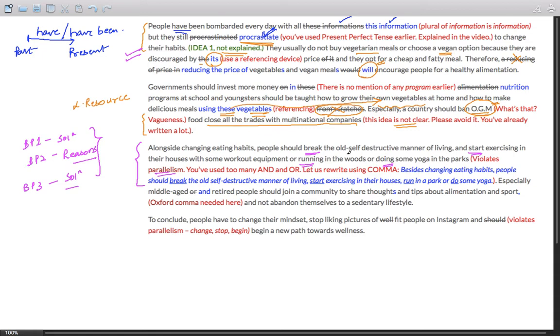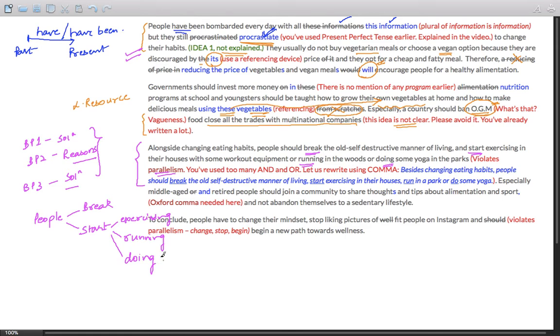Though the structure is fine, let me try to reduce the complexity. What are the people doing? People should, number 1, break, and number 2, start. And start what? Exercising, number 1, number 2, running, and number 3, doing.